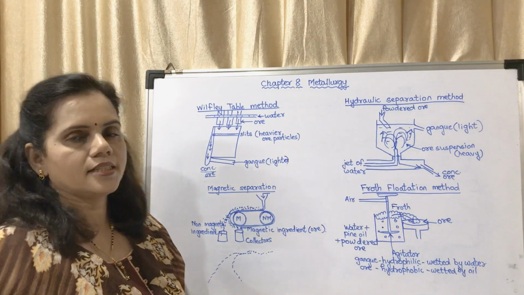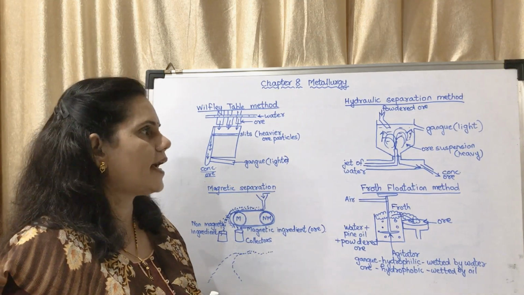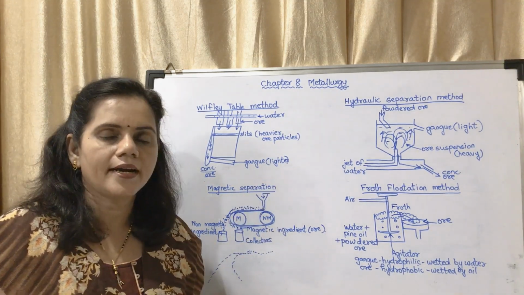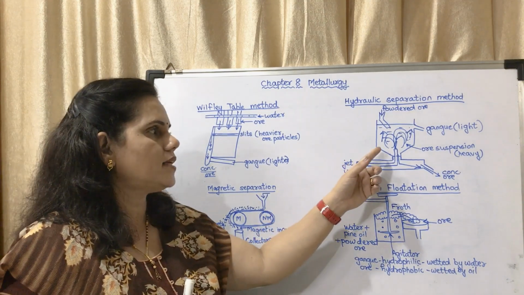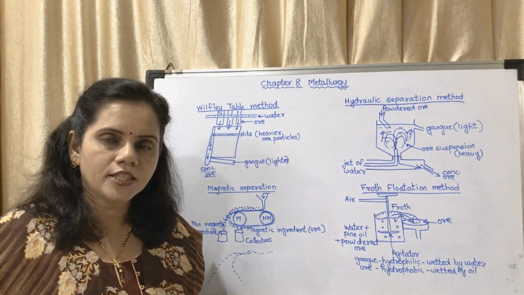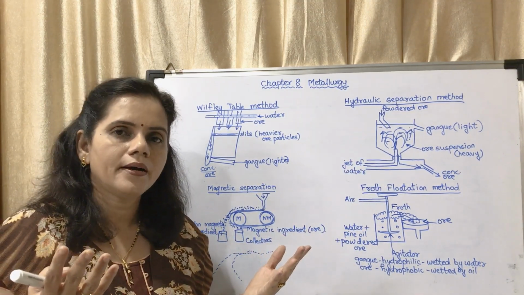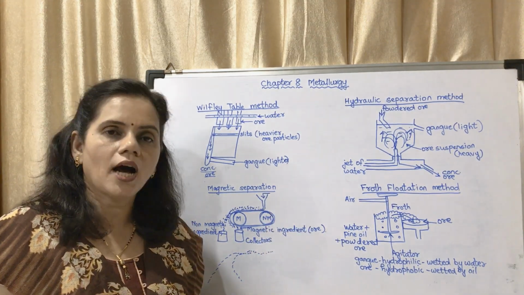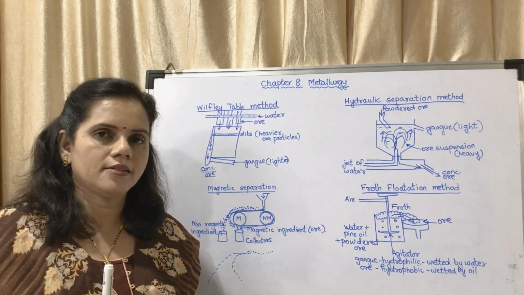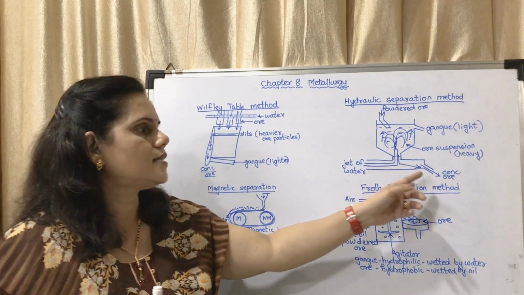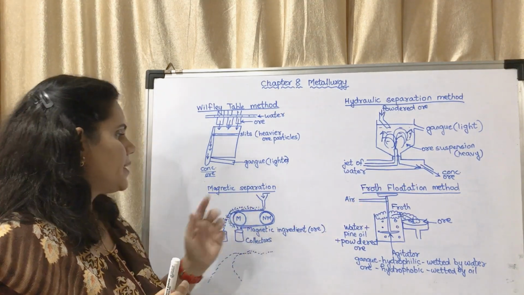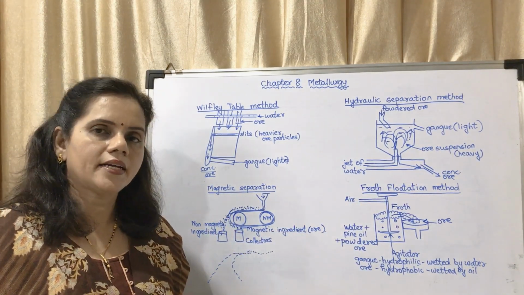Next, hydraulic separation method. There is a tank in which the powdered ore is added. The water jet is passed. Due to the water jet, the lighter gangue particles will go up, and the heavier ore particles will remain down, which is collected. Magnetic separation method is for magnetic ores.